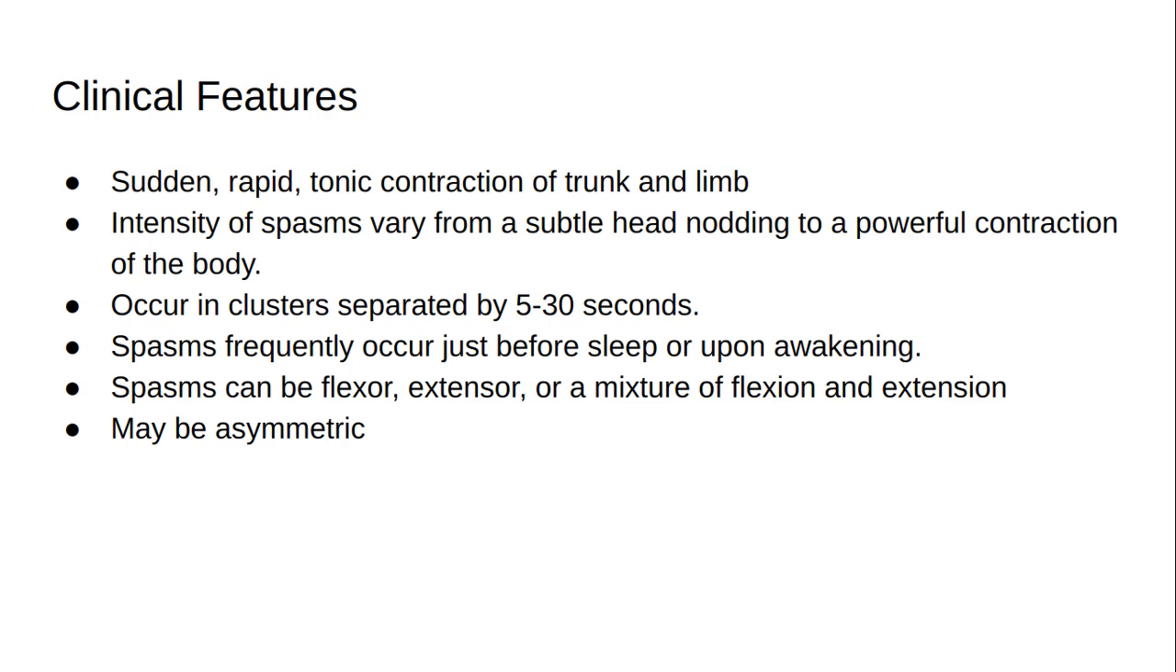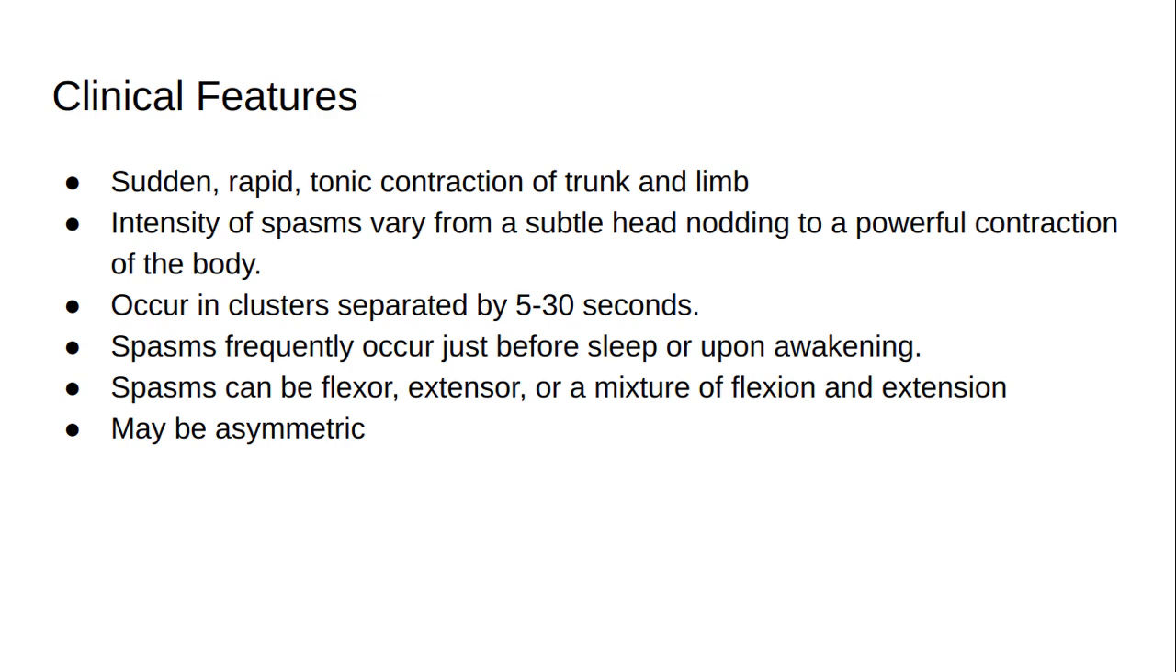The child will present with sudden, rapid, tonic contraction of trunk and limb lasting 5 to 10 seconds that gradually relaxes over 0.5 to 2 seconds. The intensity of spasms varies from a subtle head nodding to a powerful contraction of the body. They occur in clusters, several dozen spasms, each separated by 5 to 30 seconds. Spasms frequently occur just before sleep or upon awakening.